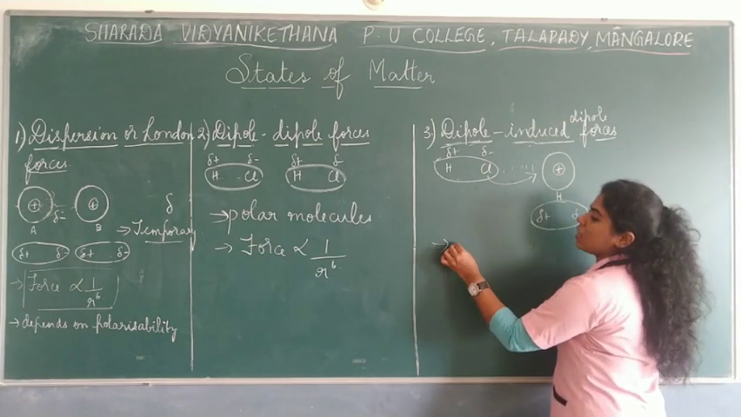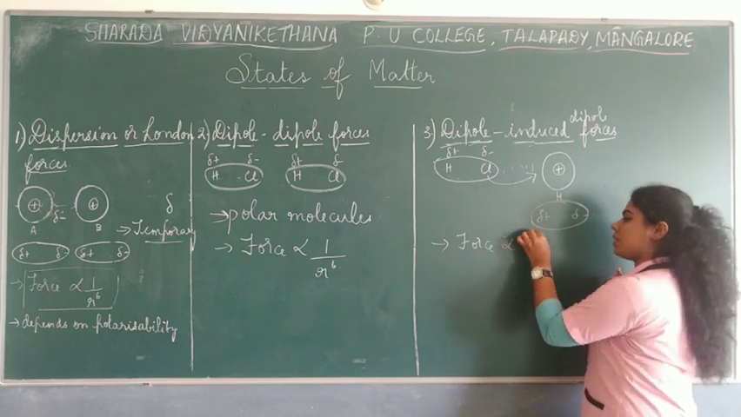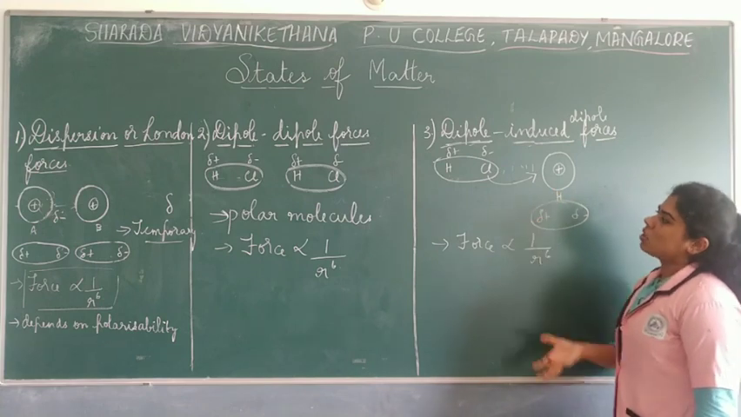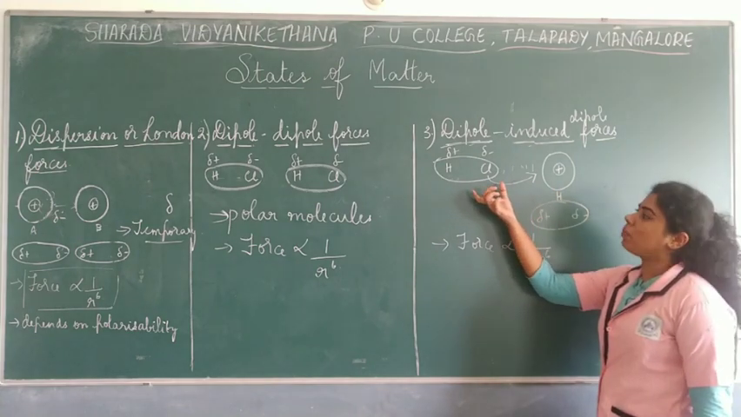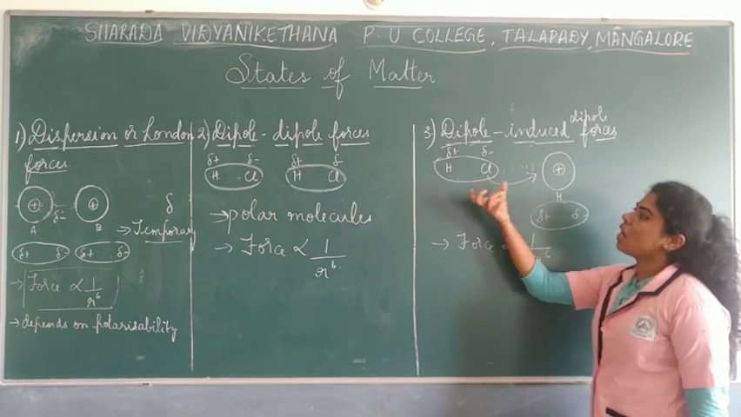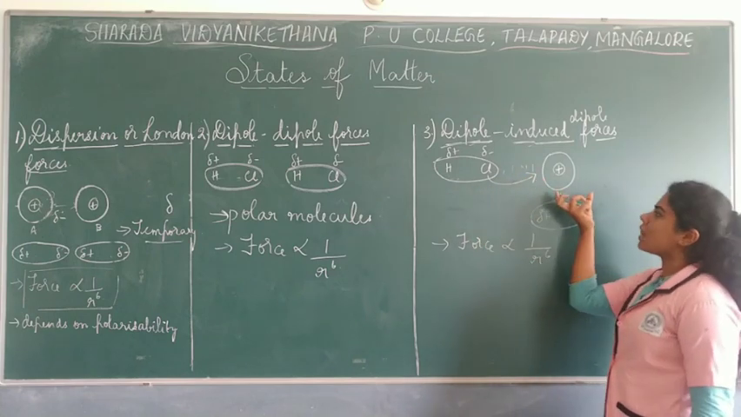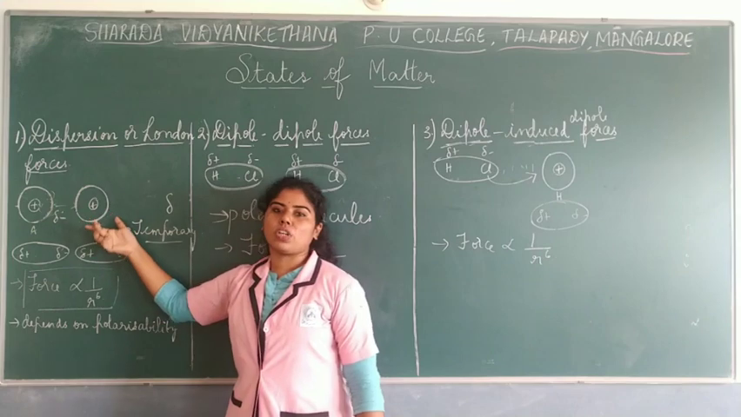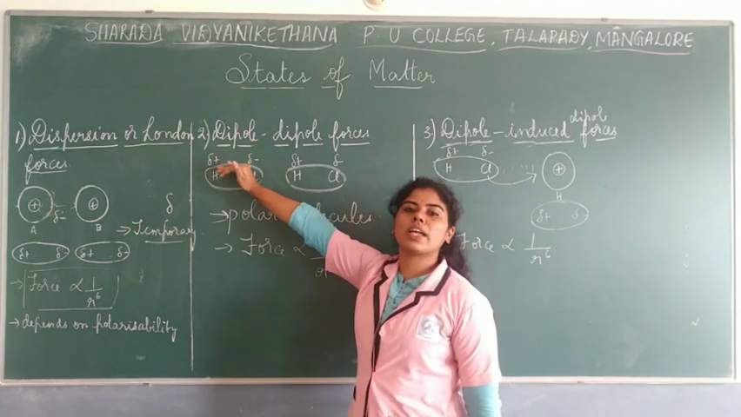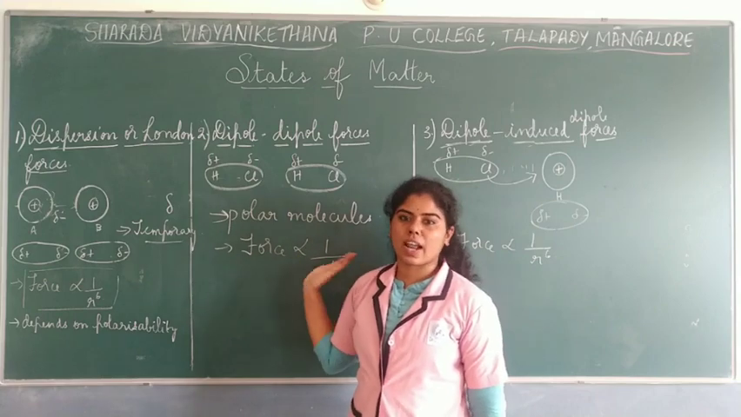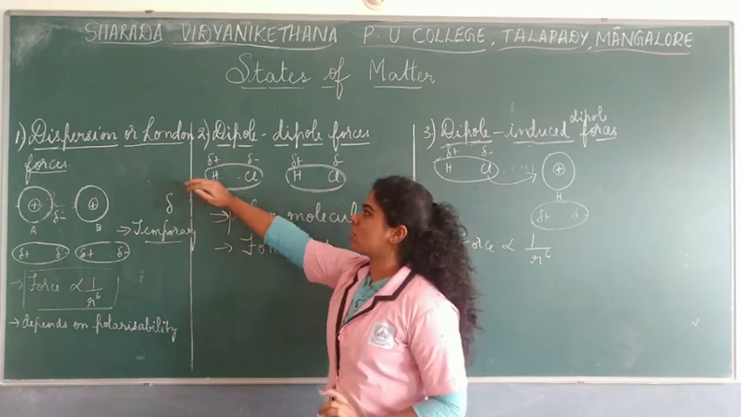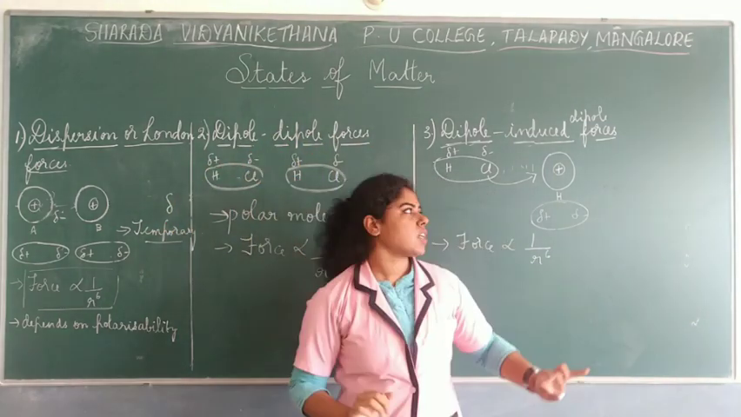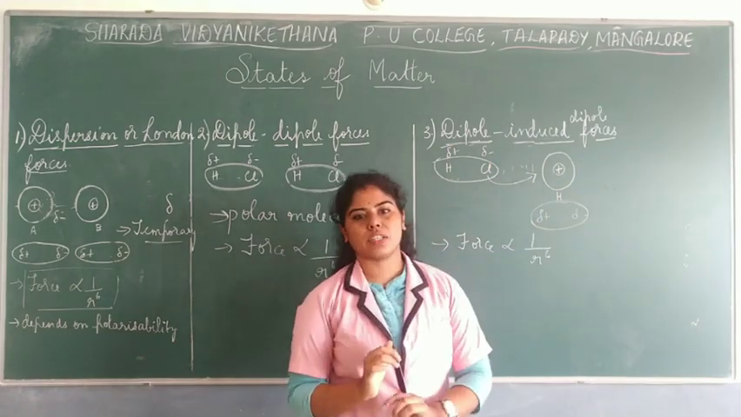Here also the force depends on the radius, so it is directly proportional to 1 by r to the power 6. Here the attractive forces will be between the dipole molecules, or the polar molecules, and the non-polar molecules. Here it is between the polar molecules, and here it is between the non-polar molecules. See, when you look at the names itself, you will get to know between what kind of molecules these interactions are taking place. So, I hope you have understood this. The first one is dispersion or London forces. The second one is dipole forces. And the last one is dipole-induced dipole forces.